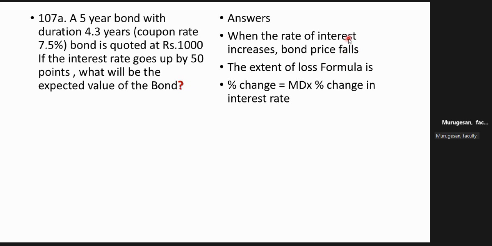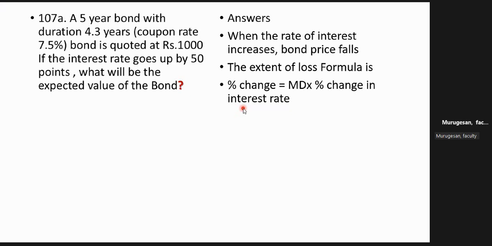If the price goes up, it's not a loss. When the price comes down, you can sell at a lower price, and it becomes a loss. So for the extent of loss, there is a formula. This formula is easy to remember. This is the formula we discussed yesterday. Now how to apply it? Some of you had expressed a doubt, so I thought, by giving one more example, you will understand in a better way.